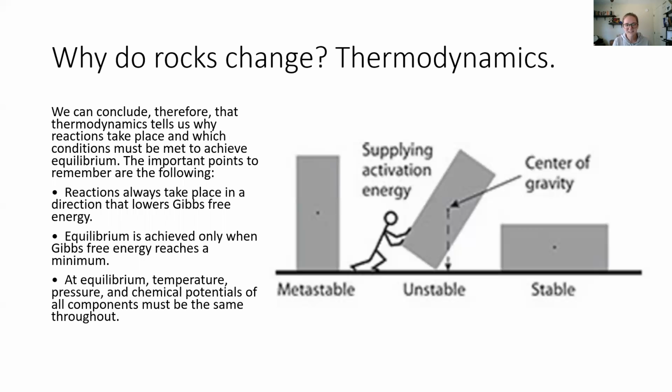So, to quickly conclude all of this, three important points. Reactions always take place in a direction that lowers Gibbs free energy, just like the boulder rolling down the hill. The equilibrium is only reached when Gibbs free energy reaches a minimum, when the boulder is at the bottom of the hill, when the boulder is stable. And applying this to Earth materials at equilibrium, temperature, pressure, and chemical potentials of all compounds must be the same throughout. That means the entire material has metamorphosed, the entire material has changed.